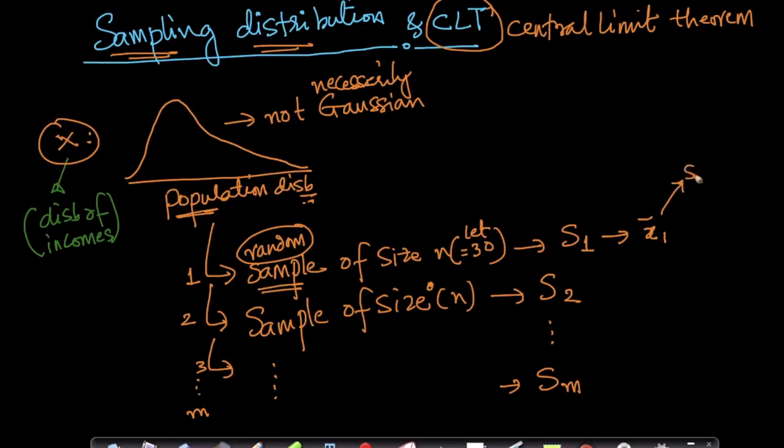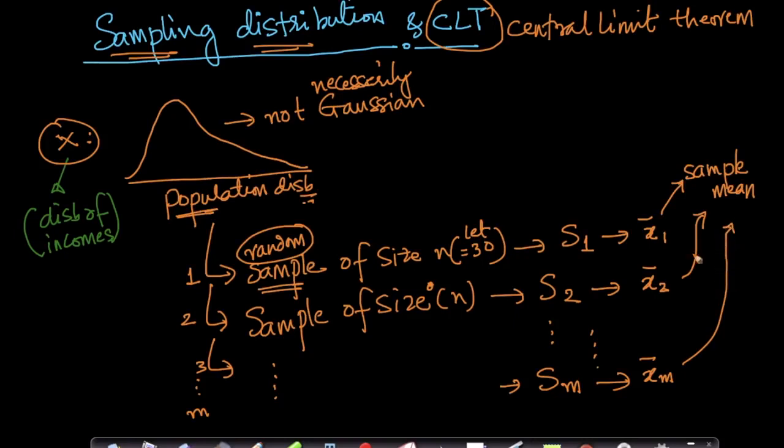Remember, this is a sample mean, not a population mean. For set S2, of 30 individuals, I can compute the mean and call it x2 bar. So on and so forth, from the sample Sm, I can compute the mean and call it xm bar. All these are sample means.